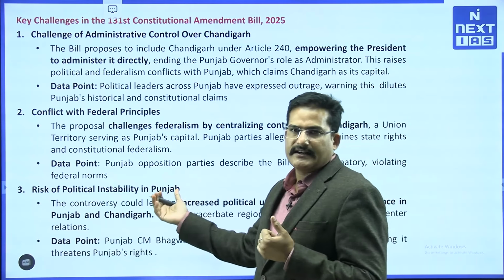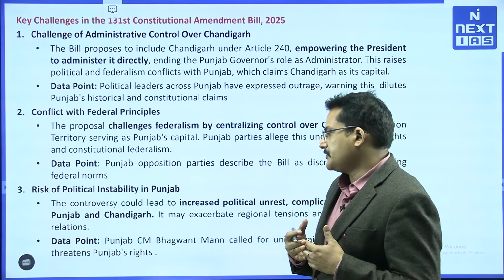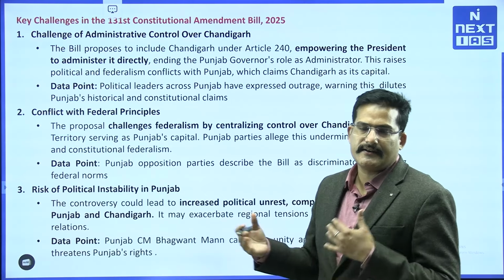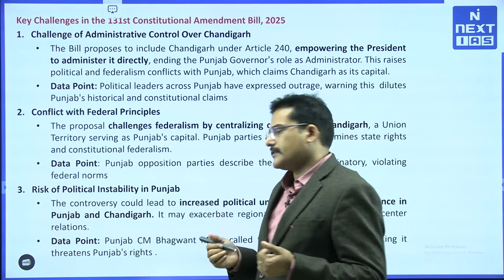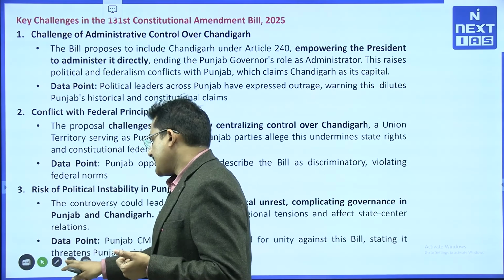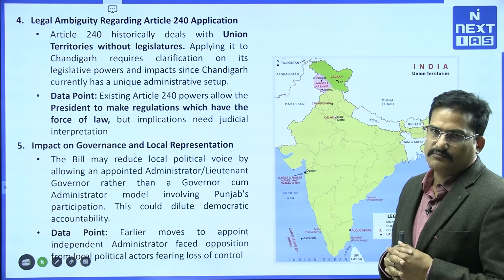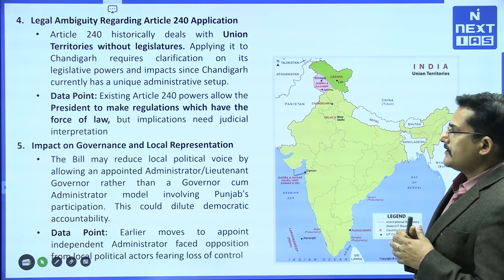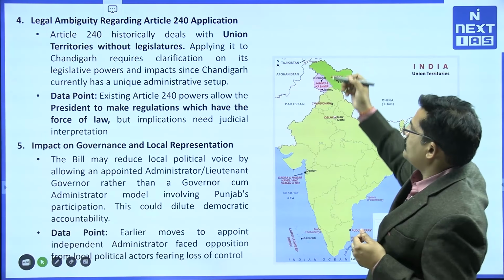So if there is political instability, our favorite neighbor can utilize this point to further fuel the discontent among the people of Punjab, which should not be there, right. That is why I believe the Union government also tried to backstep the move as introduced by the recent Constitution Amendment Bill 131, right.